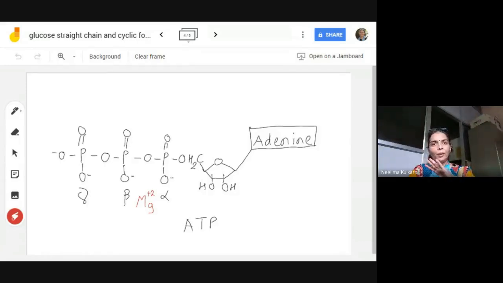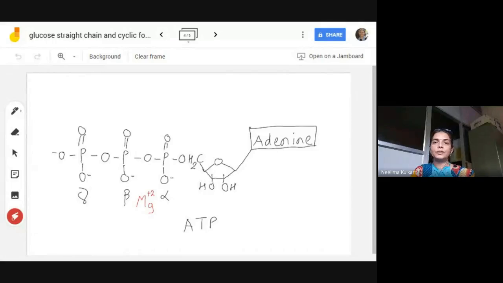So among all the molecules which I have listed just now, fructose 6-phosphate, AMP and ADP act as positive regulators. It means that when their concentration is high, the activity of the enzyme will be increased by a change in the structure of the enzyme by allosteric regulation. So these molecules will bind and change the structure of the enzyme such that it increases the rate of catalysis.